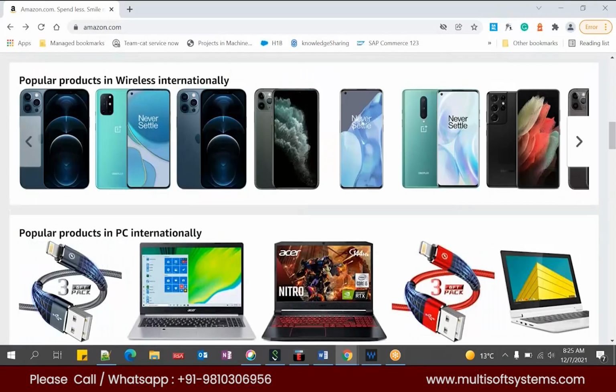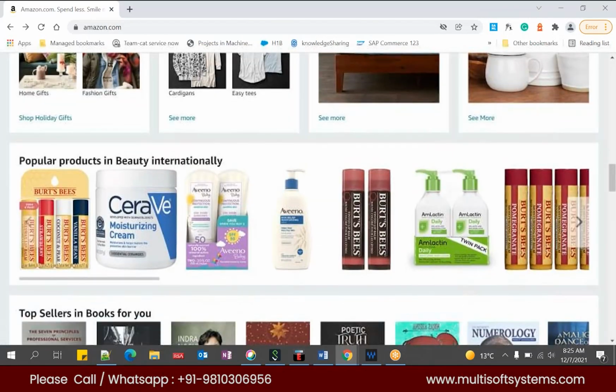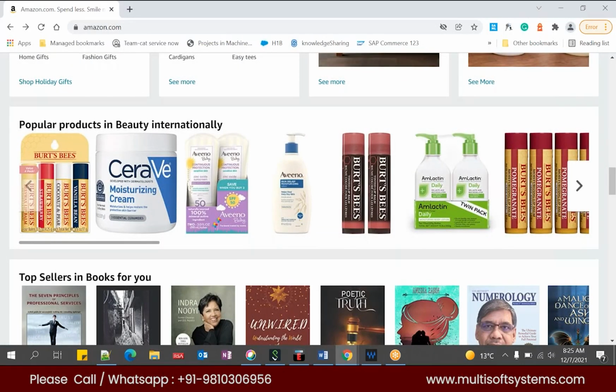We'll talk about how these components are getting created. And being a functional consultant, you don't need to worry about these components. You have to worry about which component you need at which place, whether it is at the top or down, and what component, whether it is a link component, category component, rotating component, header component or footer component. Those components you have to talk about. You don't need to worry about how we will configure these components.